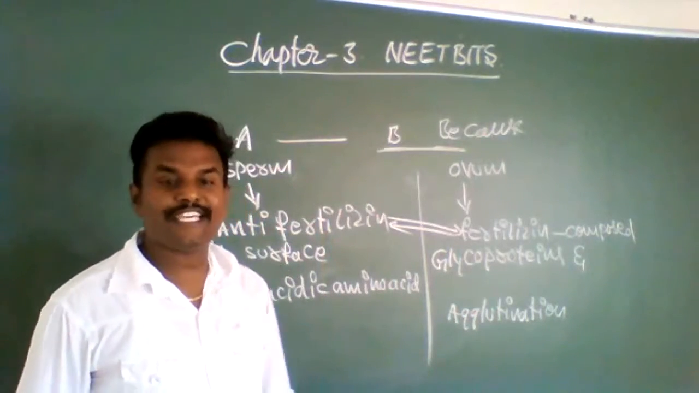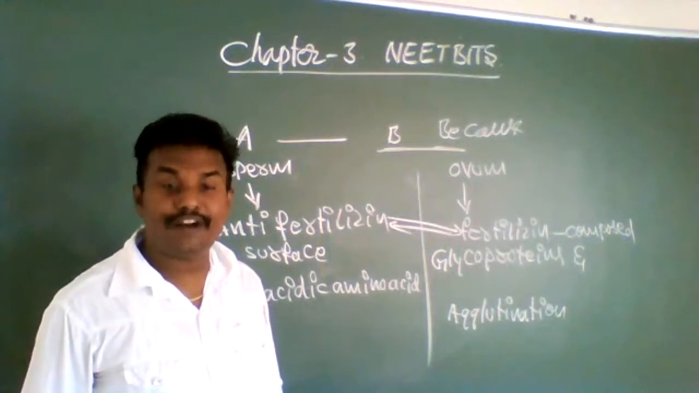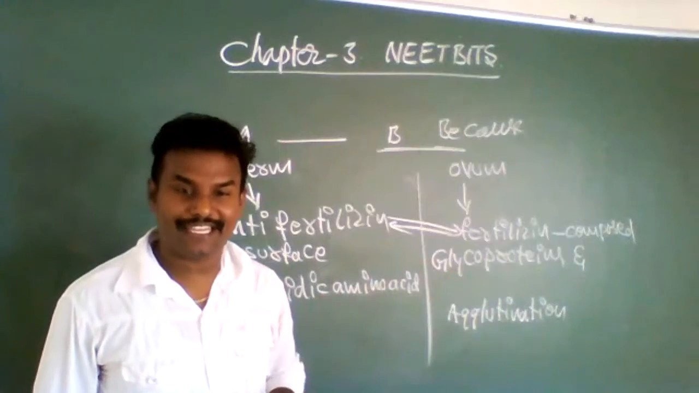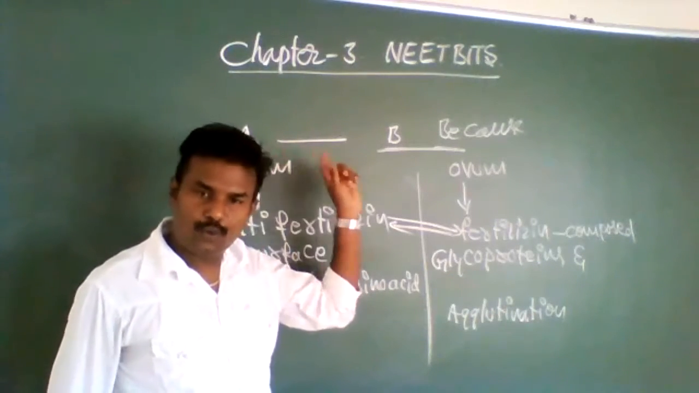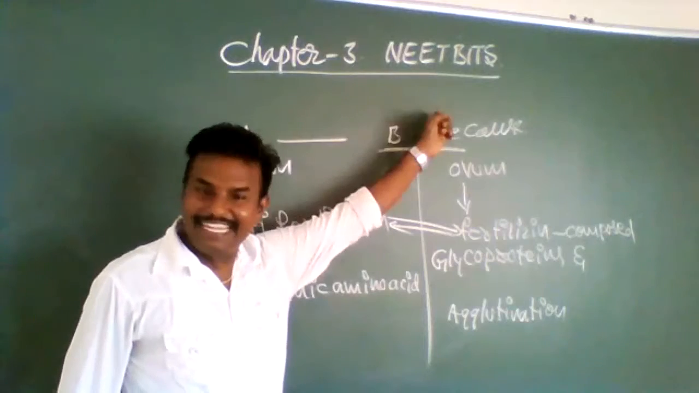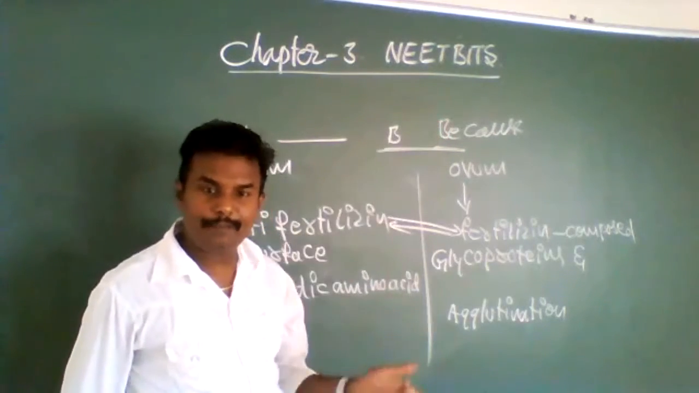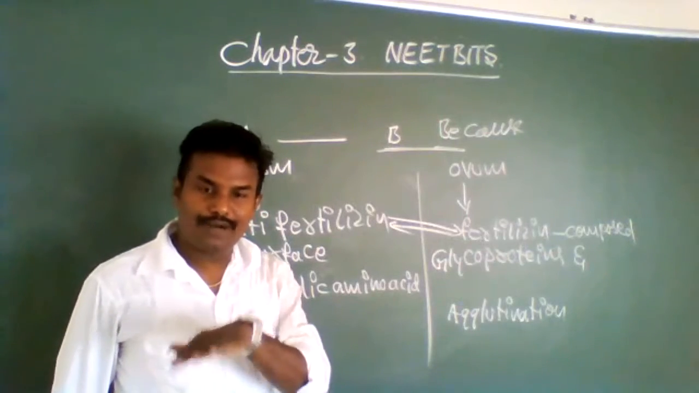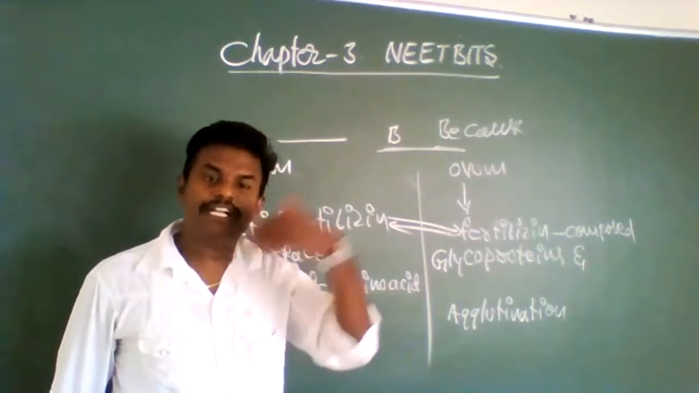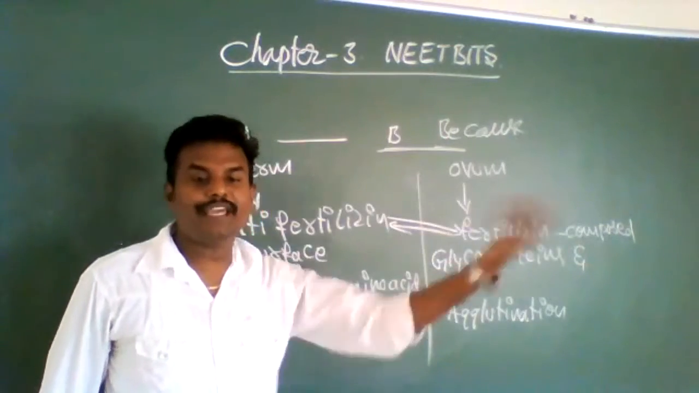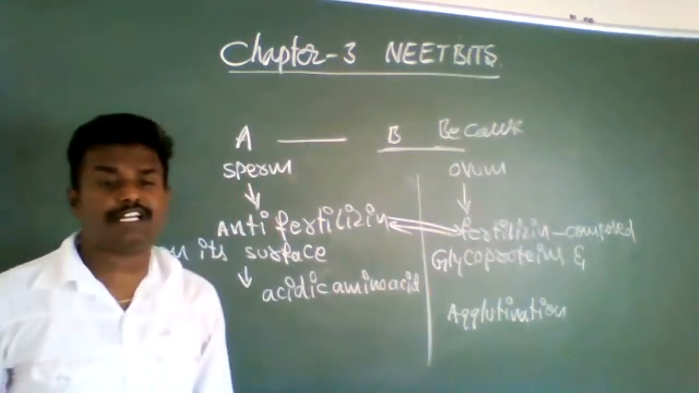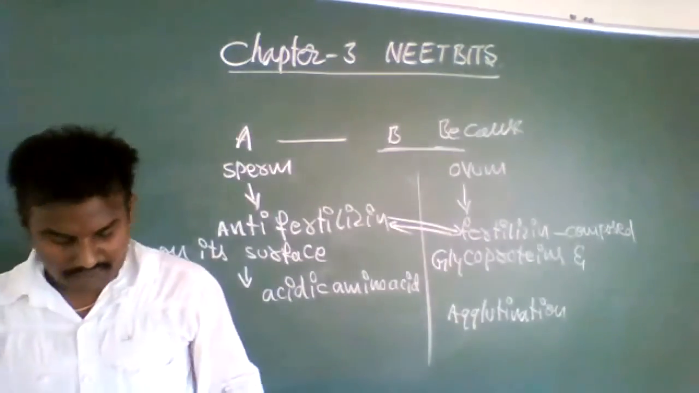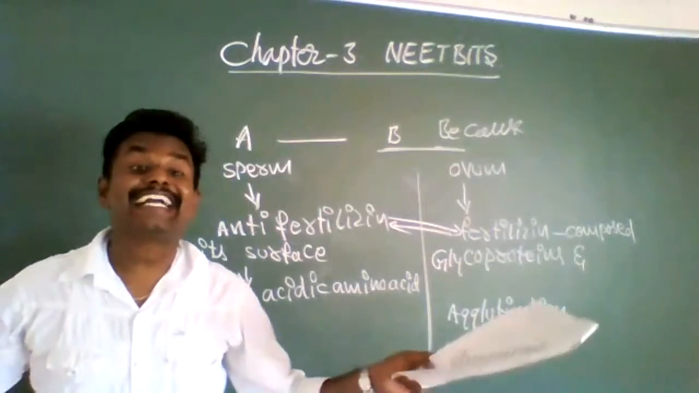Find the answer. Human sperm should enter only into the human body. Here I said one species A, I did not write A again, I wrote B. That means different species. From one type of animal species, sperms enter into another type of female. Then what happens? Agglutination occurs. Then option 4 is correct. Anti-fertilizin of A and fertilizin of B are not compatible.